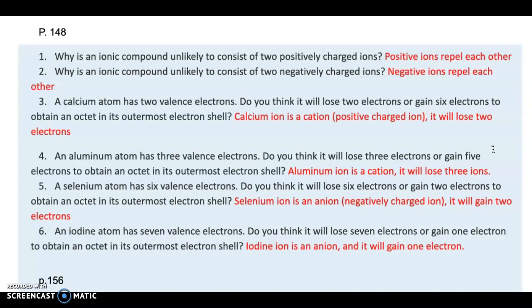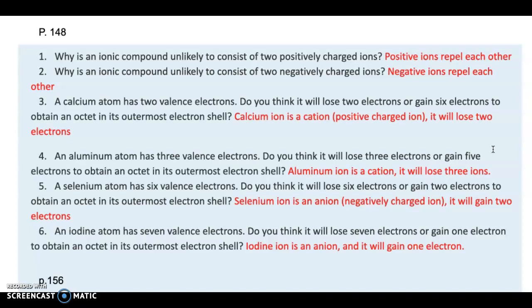So, metals that are located in the first column, second column, and some of the transition metals that are located in the middle of the periodic table, they love to lose their electrons. Usually, those elements will give away their electrons to form a bond.